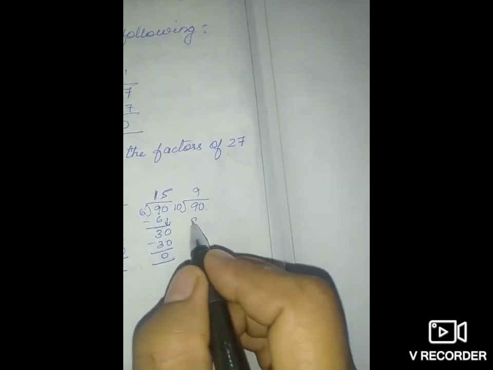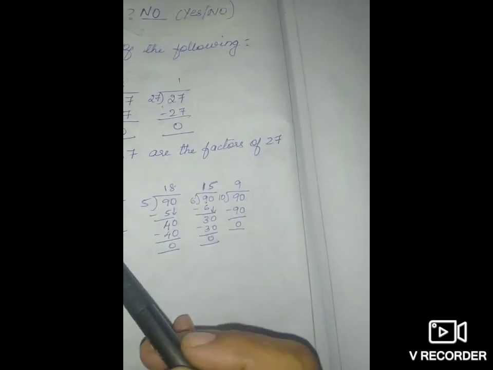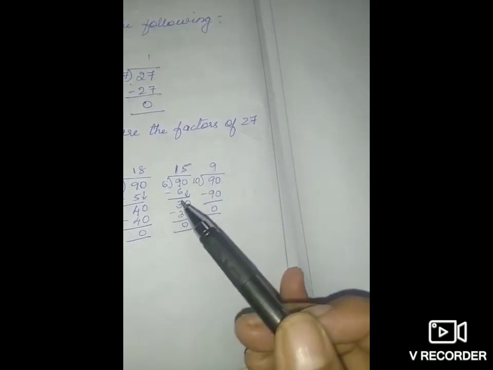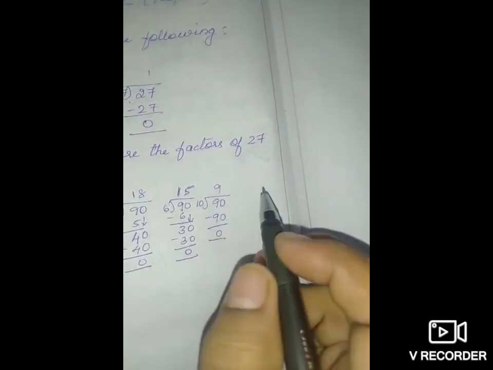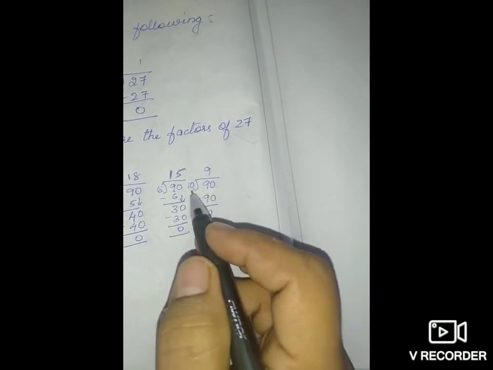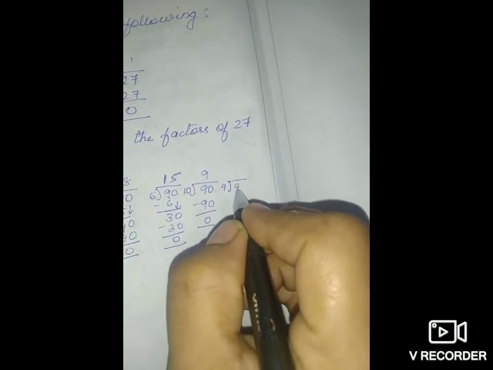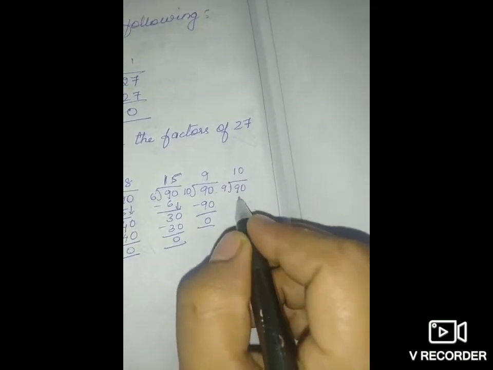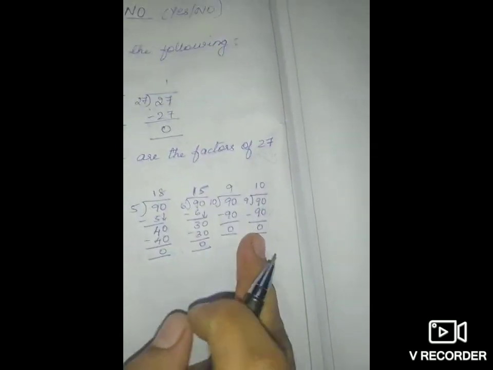So 10 nines are 90. So here we got the repeated numbers. You have to check it. 9 tens are 90, so 9 also is possible. So here we get the repeated numbers. You can stop dividing and you can write the answers.